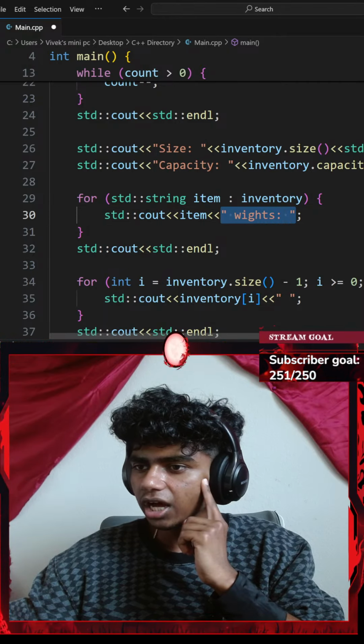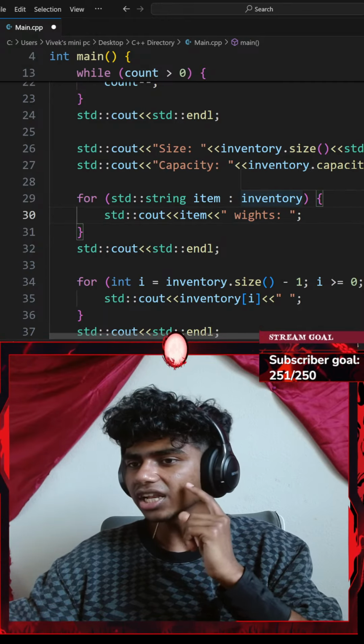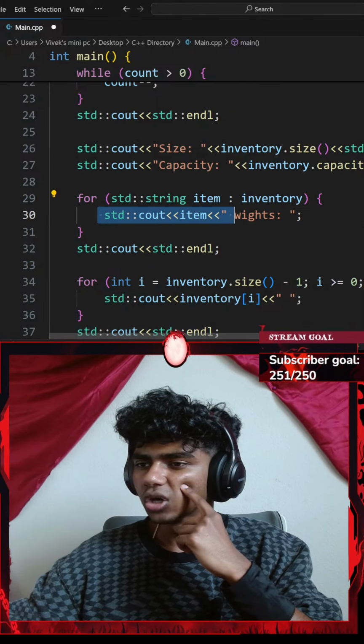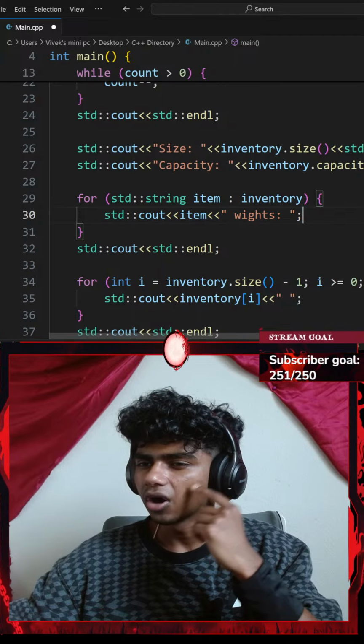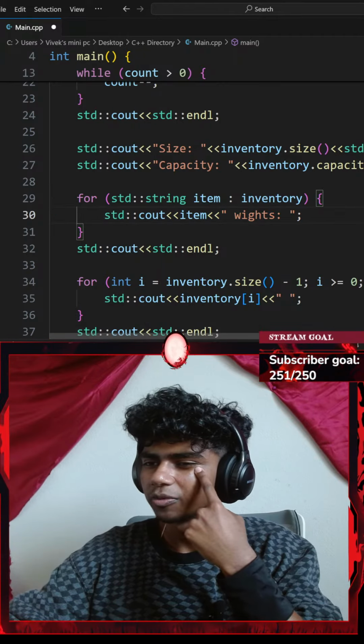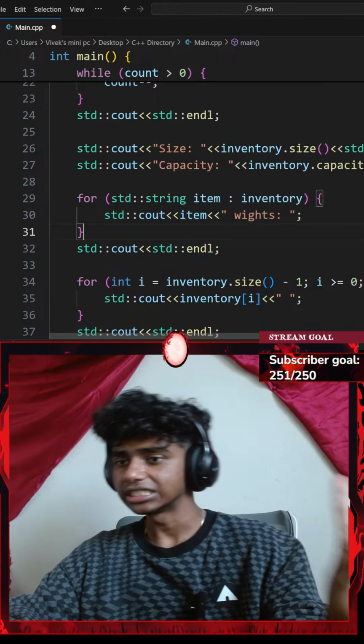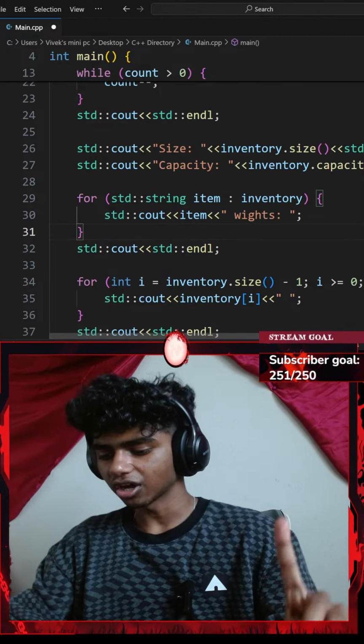That's gonna be my item, which weighs. Can't I iterate over two things in one for loop? Maybe I could go with a nested loop. Okay, I should try nested loops, but then I won't be able to use item, can I? Instead, let me go ahead and create another for loop.